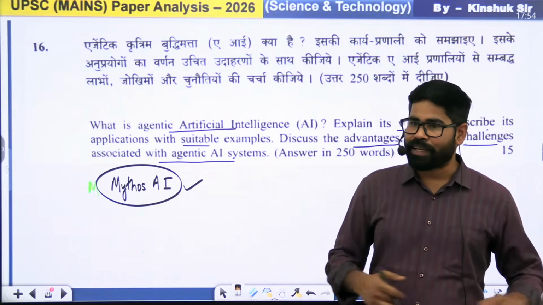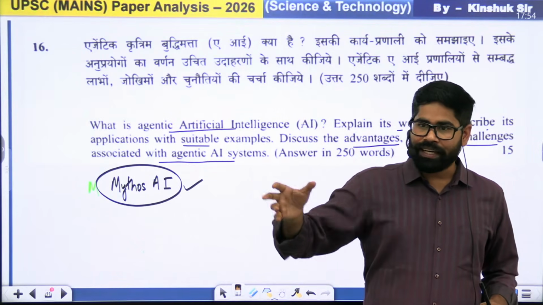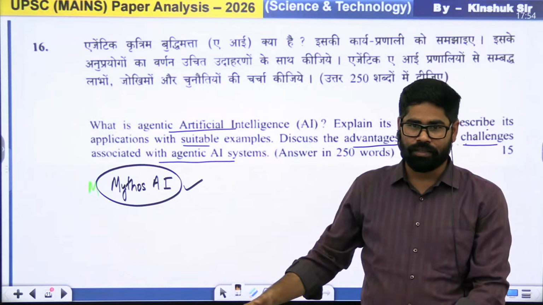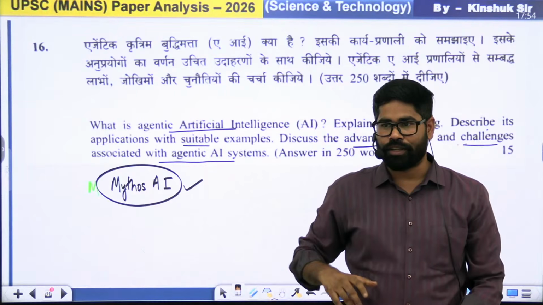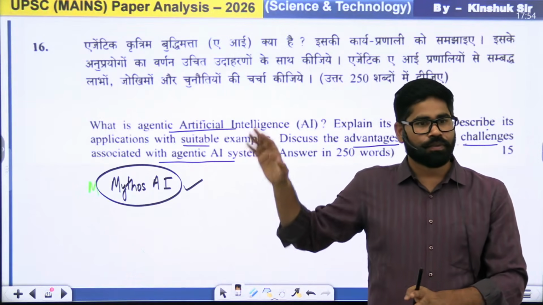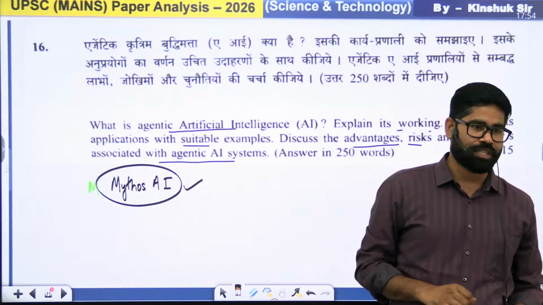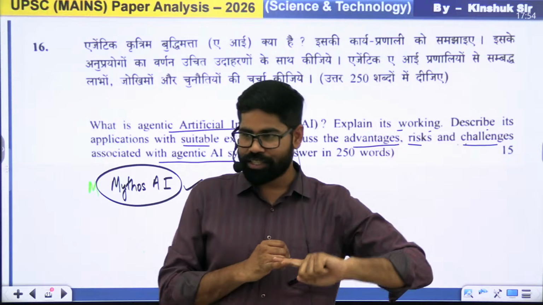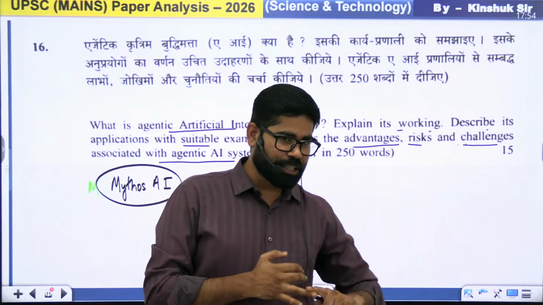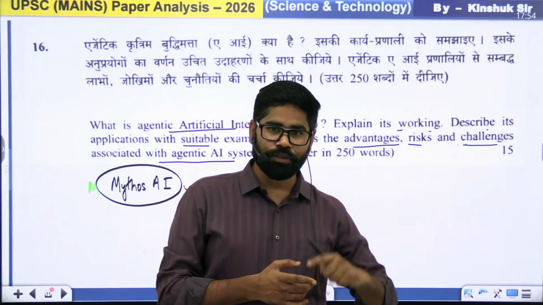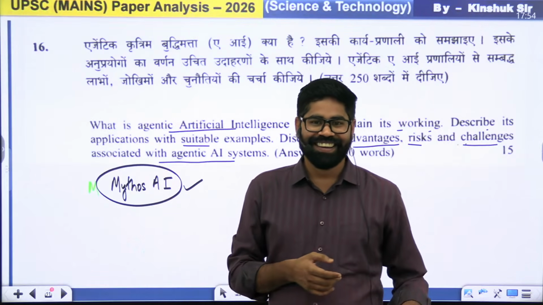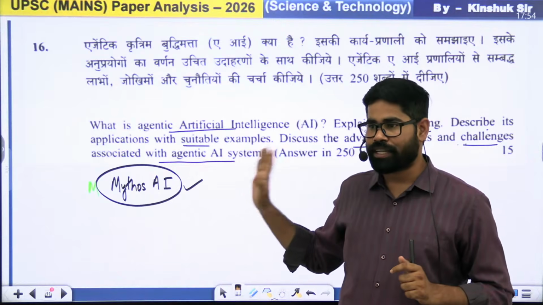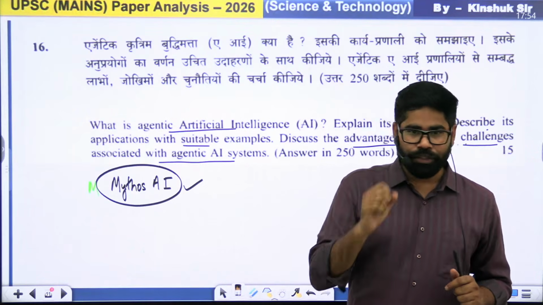Full scale coverage means sometimes you will find that in Hindu newspaper or Indian Express newspaper on one page, not just in one small editorial, on one page, there is full discussion over this Mythos AI. There has been all type of articles, not just in Hindu. In Hindu also, in Indian Express also, Times of India also, Live Mint also, Dainik Jagran also. Okay. And not just in India, across the world, Mythos AI is famous. Why Mythos AI is famous?